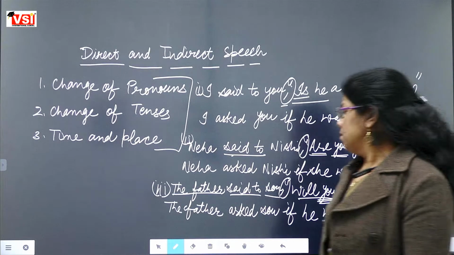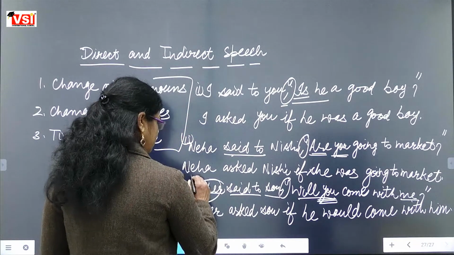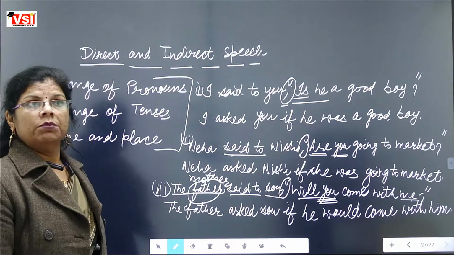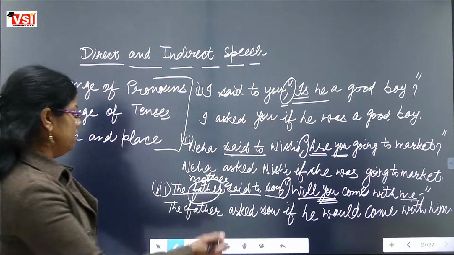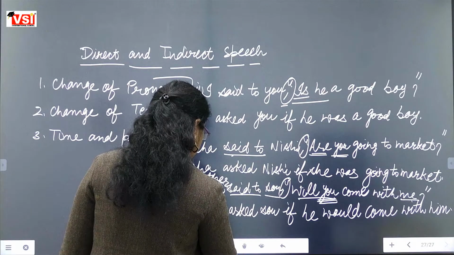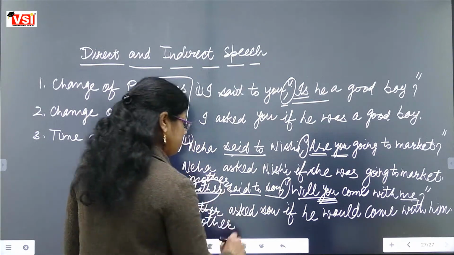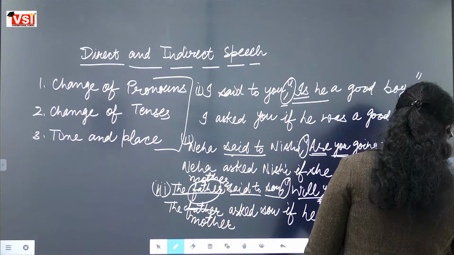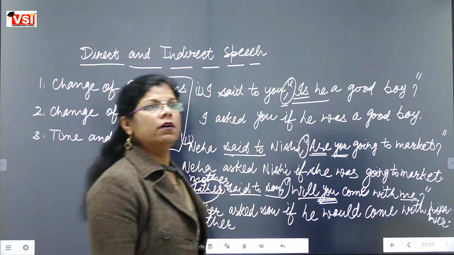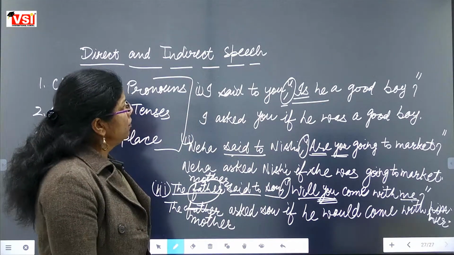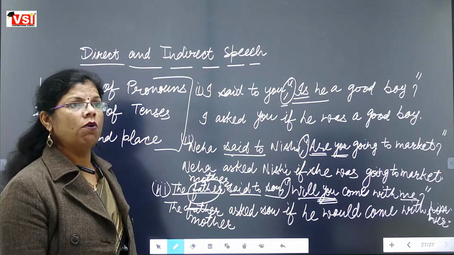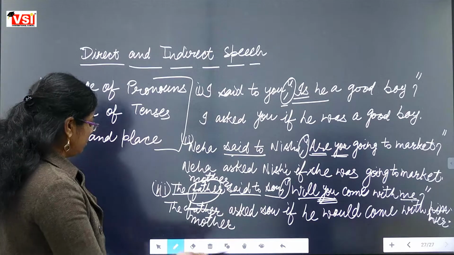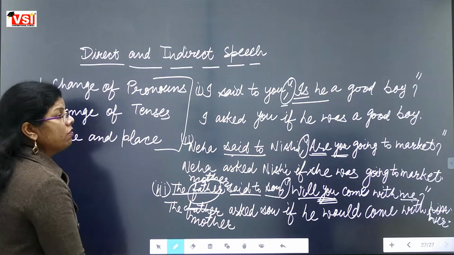Suppose here, in place of father, it was mother. The mother said to son, will you come with me? Then it will become: the mother asked son if he would come with her. In place of him we will use her. So this was all about the pattern of interrogative sentences that start with an auxiliary verb.